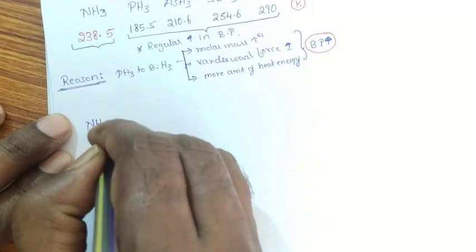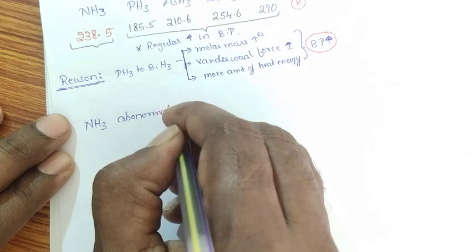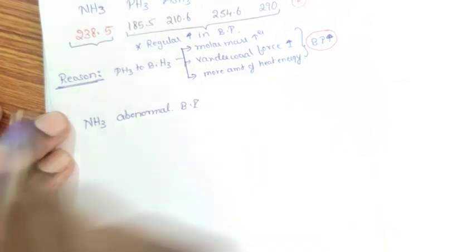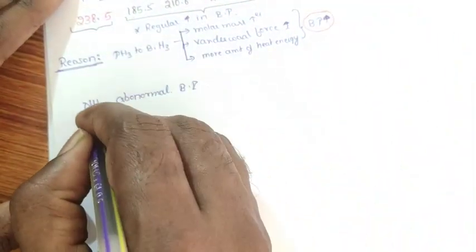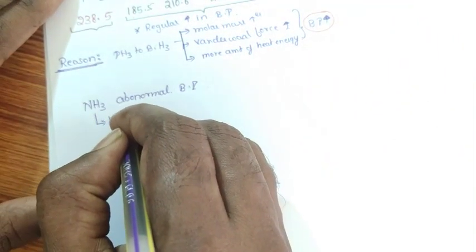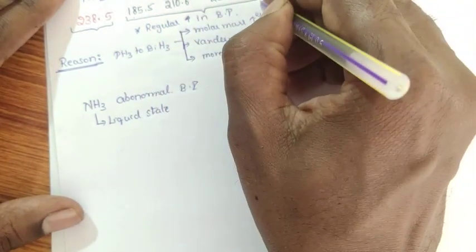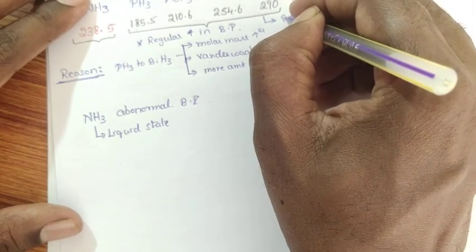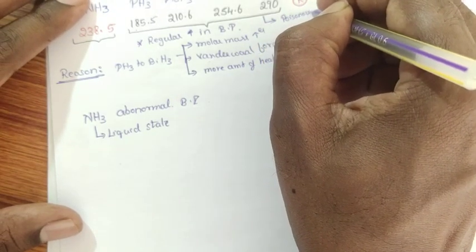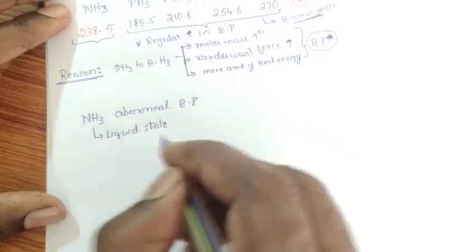Ammonia shows abnormal boiling point. The reason is, out of these five, ammonia exists in liquid state, whereas all these exist in gaseous state, that is, poisonous gases. Ammonia exists in liquid state.